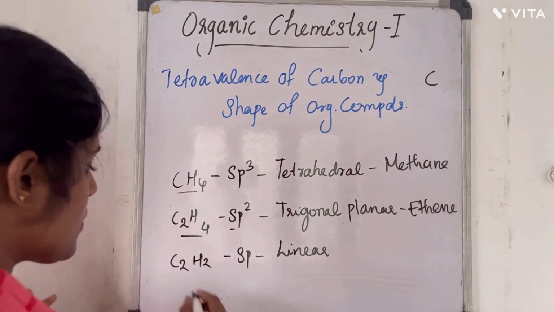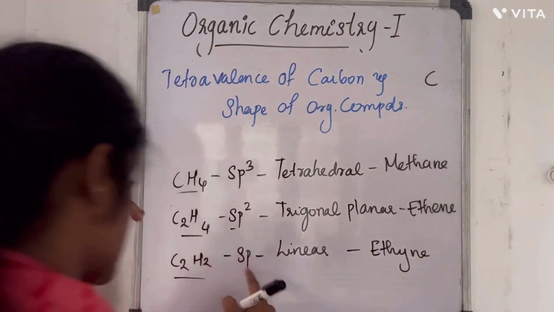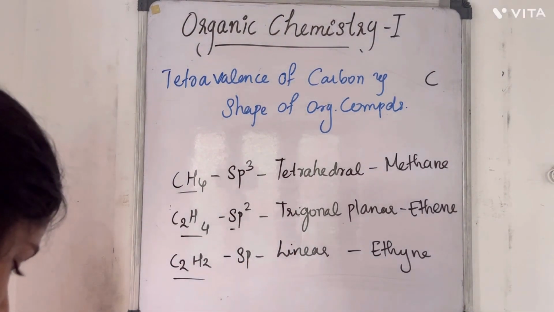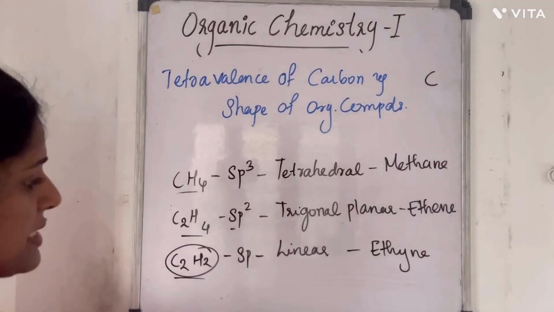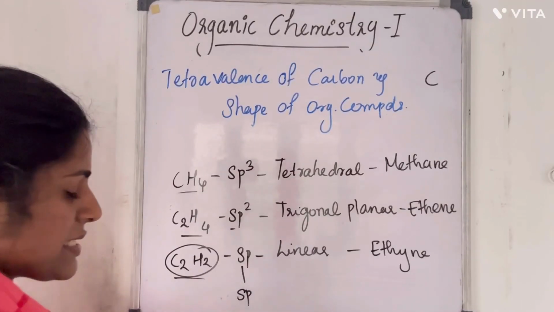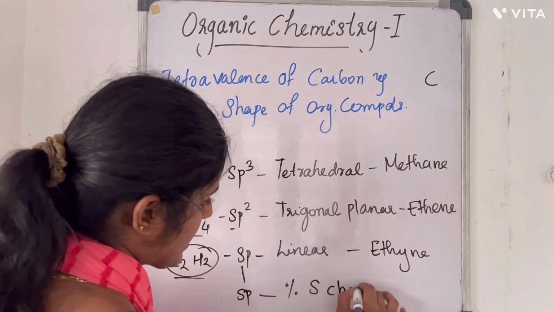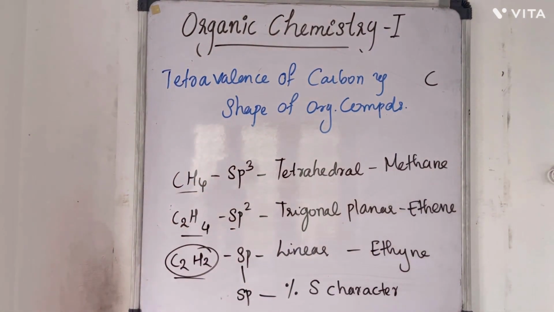The other is C2H2, which is ethyne, having sp hybridization and thus it is linear in shape. And we know that in the case of ethyne, with sp hybridization, the percentage of s character will be greater.